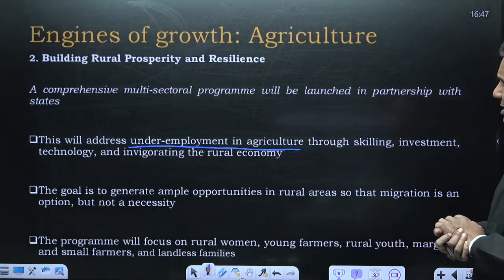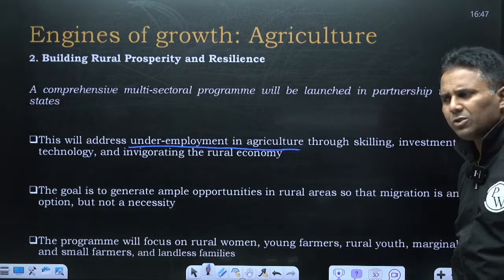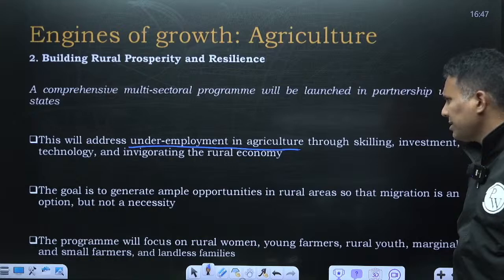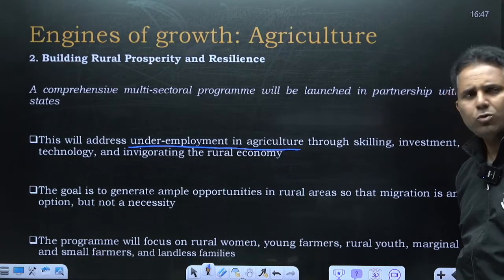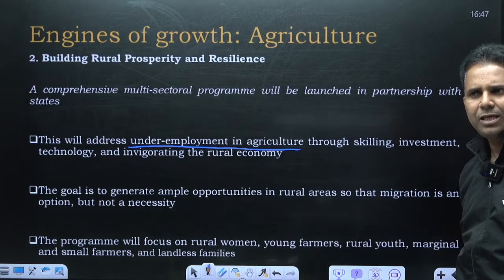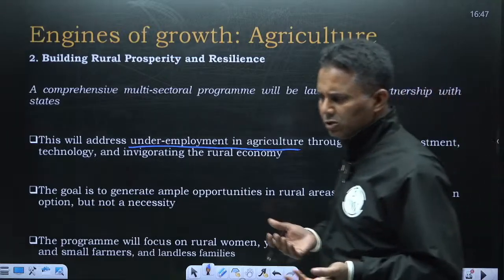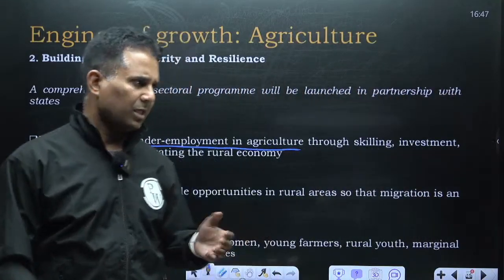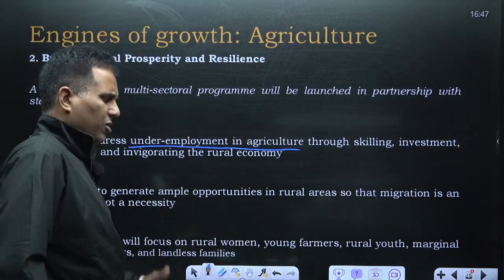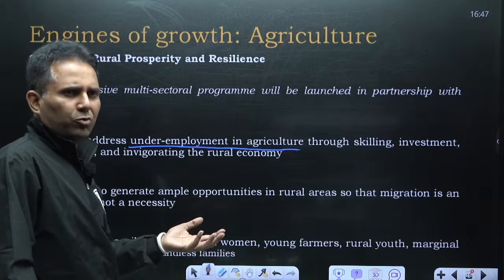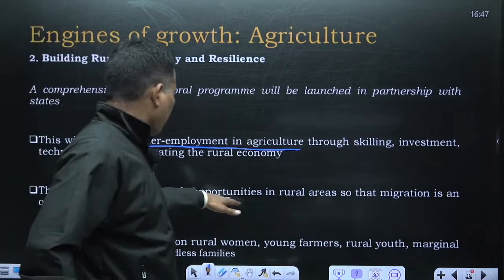So in this rural prosperity, what exactly the government is going to do is provide skilling, technology, and innovation to the rural youth so that they have some other source of income. They should be able to do something else in the rural area other than agriculture also. Of course, agriculture plus post-harvest or processing things, but there should be some other source of income for the rural people also. The goal is to generate ample opportunities in rural areas.